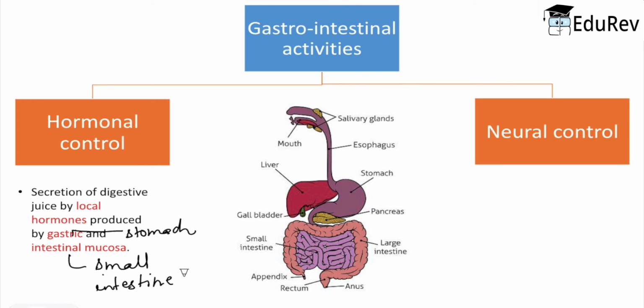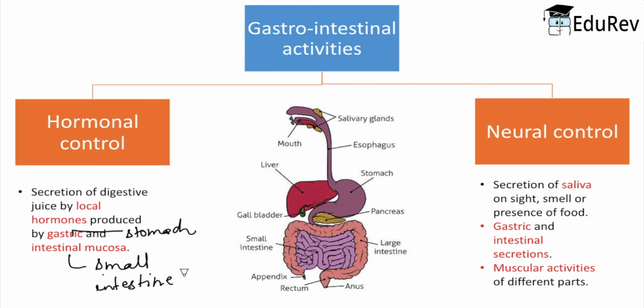Now, if we talk about the neural control, whenever we see our favorite dish, what happens? Our mouth becomes watery, and it is because of the secretion of saliva on sight, smell or presence of food. Apart from secretion of saliva, the central nervous system also helps in the secretions from gastric glands and intestinal mucosa. Muscular activities of different parts are also controlled by our central nervous system. So yes, this was all about this topic, digestion of food.